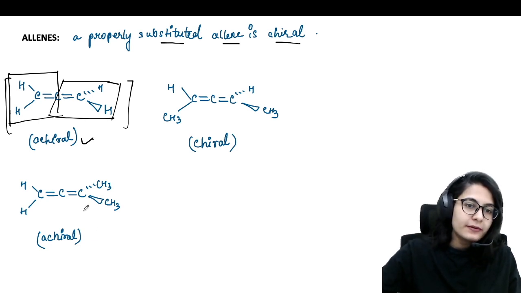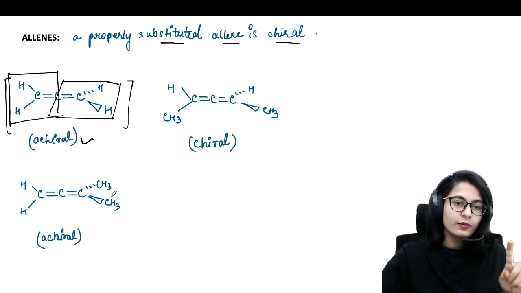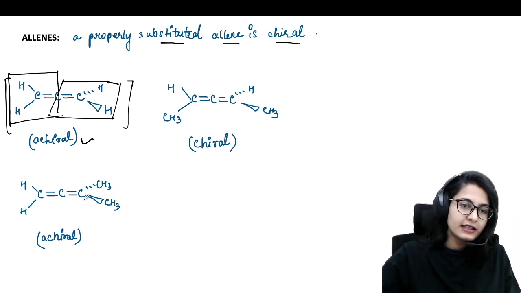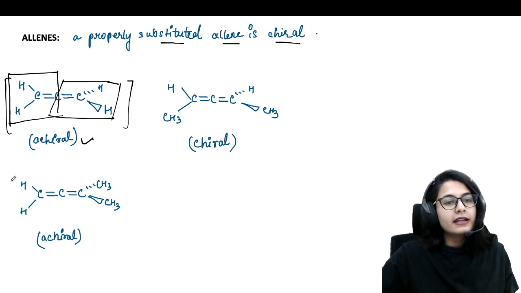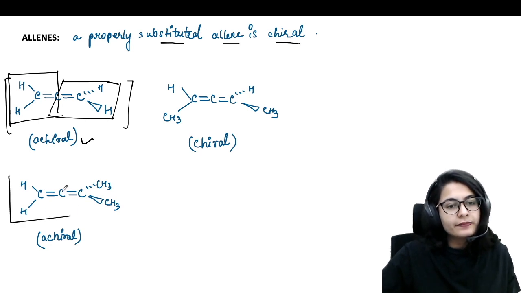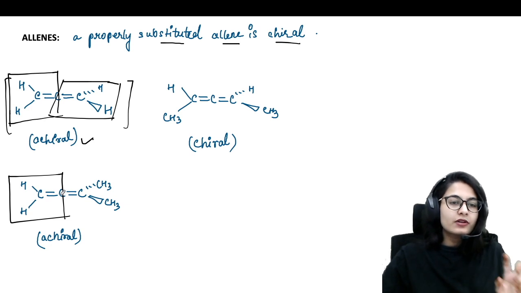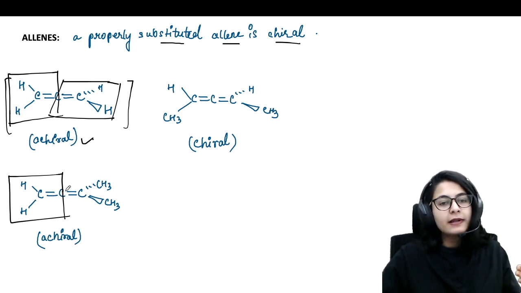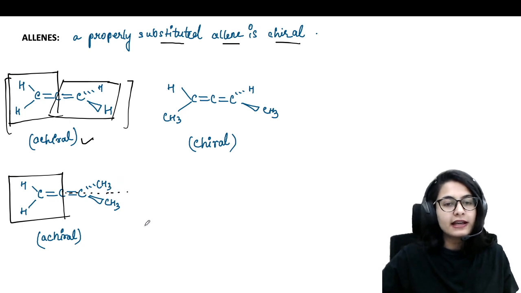Then you have another type of allene system in which on one carbon you have two same groups. That is, on one carbon you have two methyls, on the other carbon you have two hydrogens. So once again, the plane which contains these four atoms, two carbons, two hydrogens, that plane is going to bisect in between these two methyl groups.